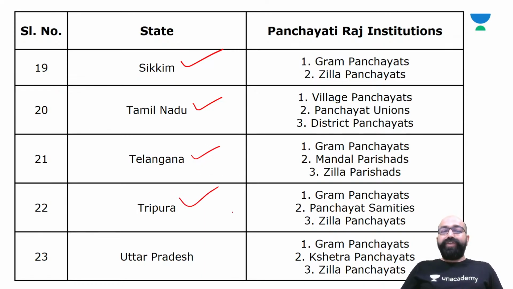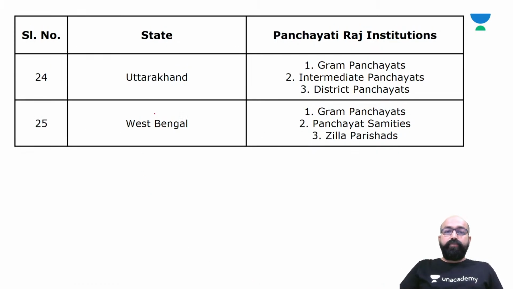In Tripura, we have gram panchayats, panchayat samitis, and zila panchayats. In Uttar Pradesh, we have gram panchayats, kshetra panchayats, and zila panchayats. In Uttarakhand, we have gram panchayats, intermediate panchayats, and district panchayats. In West Bengal, we have gram panchayats, panchayat samiti, and zila parishads.